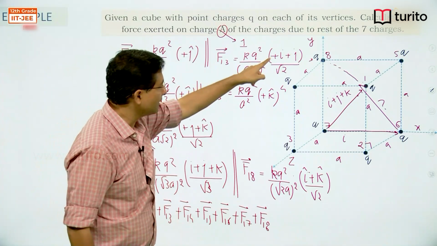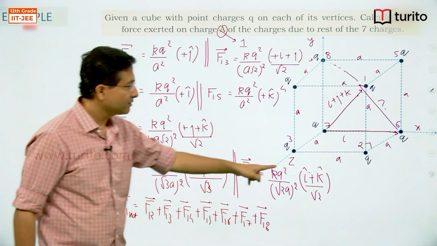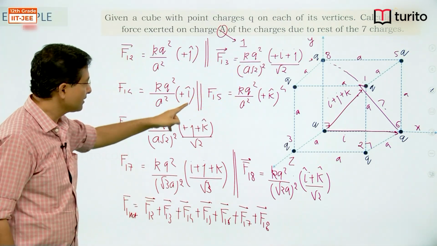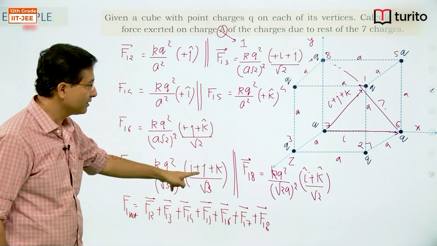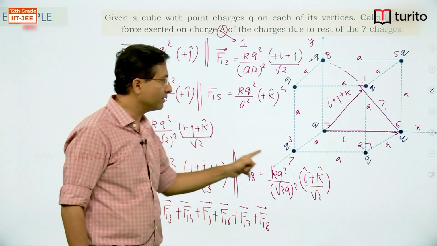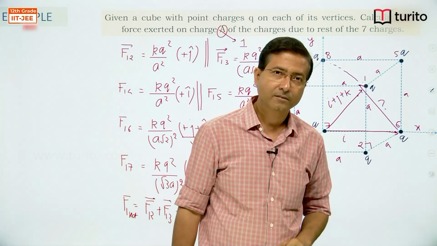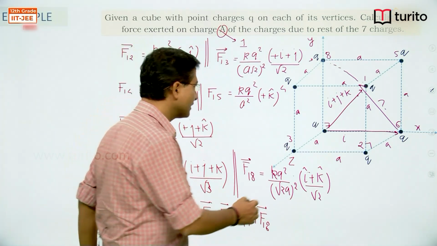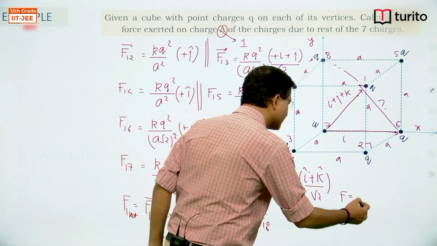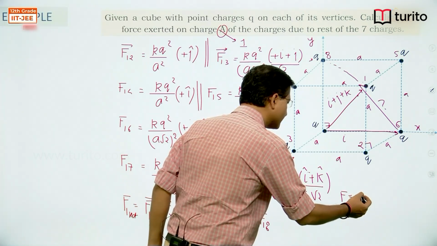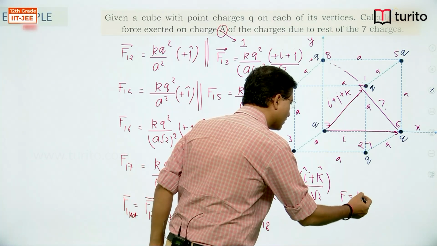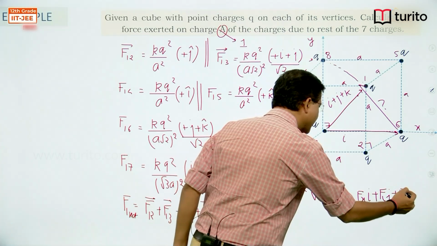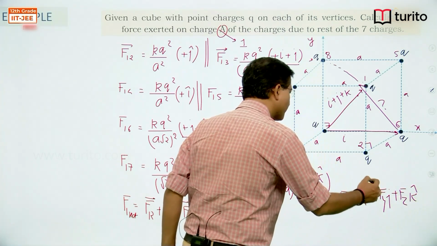So I will take this i, this i, this i, and this i. Similarly I will take j, this j, and there is no j here, this j, add them all. The same way we can add all the k's. So you will get the resultant force in ijk form. So finally you will get the force, let's call it, Fx i cap plus Fy j cap plus Fz k cap.